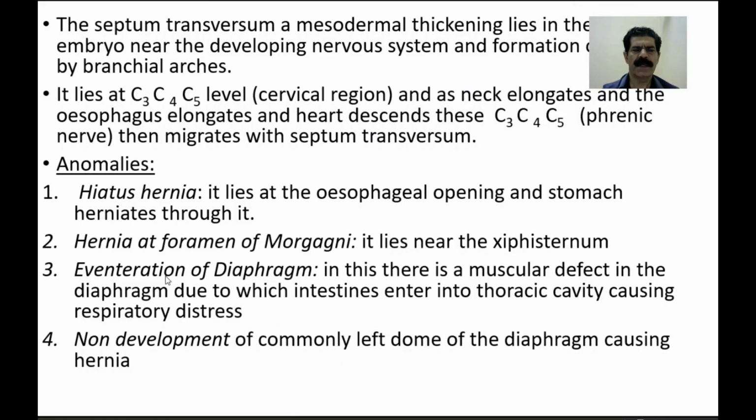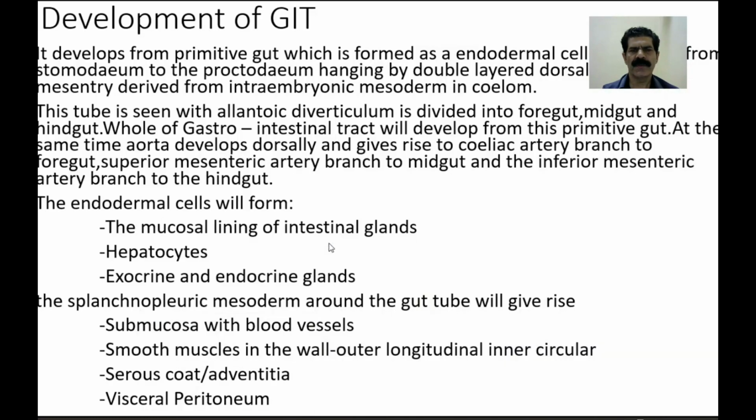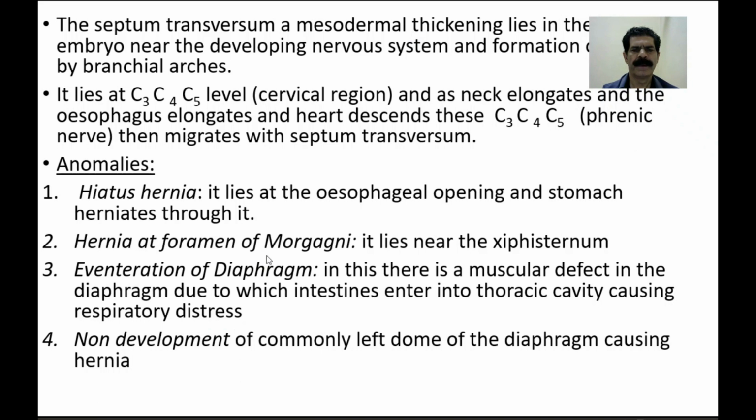Then there is a condition which is called the eventration of the diaphragm. In eventration of the diaphragm, a muscular defect is present when some part of the muscle remains undeveloped, especially in the pleuroperitoneal membrane, and any dome of the diaphragm becomes weak, and because of the weakness of the diaphragm, any part of the intestine may come into the thoracic cavity, and this type of hernia is called the eventration of the diaphragm.